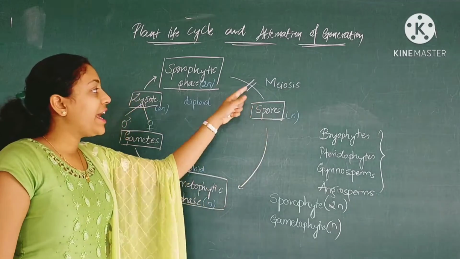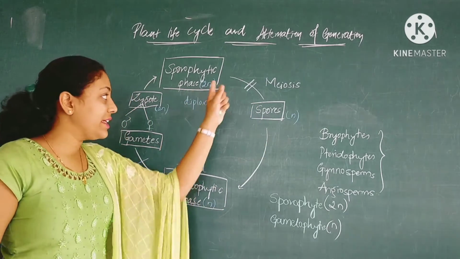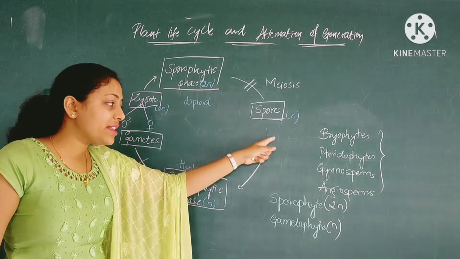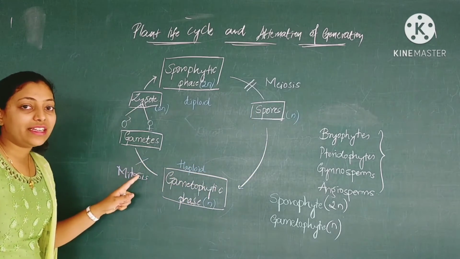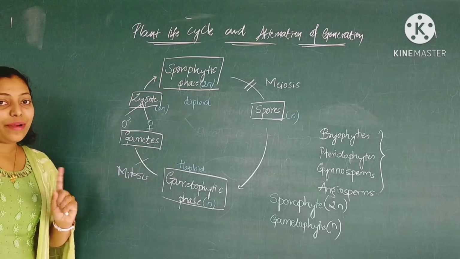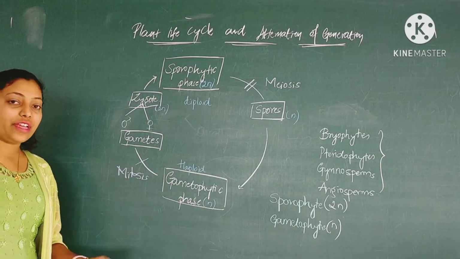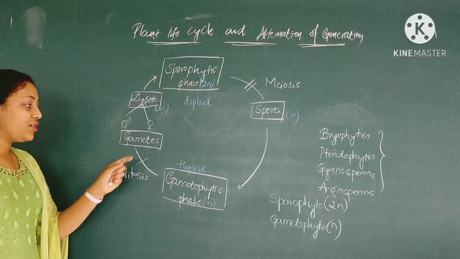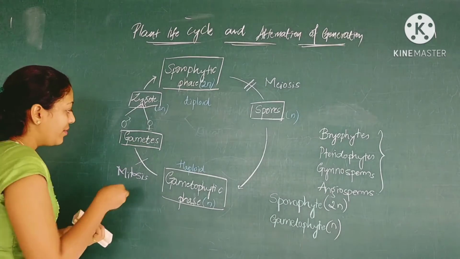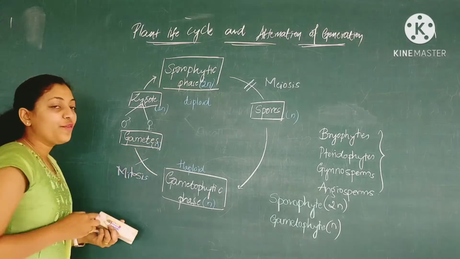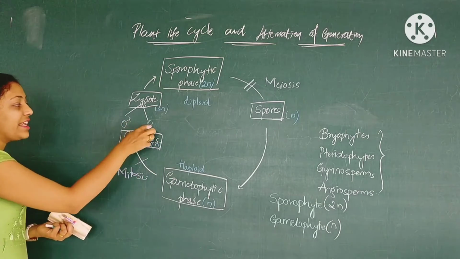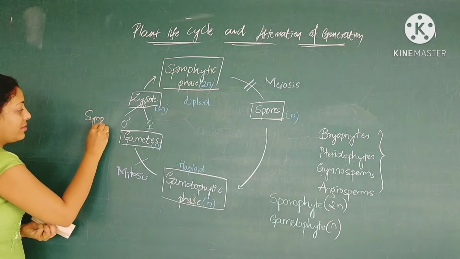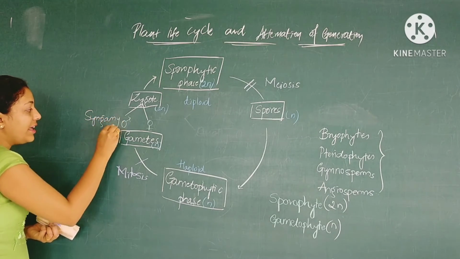That's why we have seen one meiotic division, that is the sporophyte to spore division. And that's why the same number of chromosomes must be continued, right? So we have mitosis in the gametophytic phase, to continue the haploid set of gametes. Then fusion takes place, which is called syngamy.